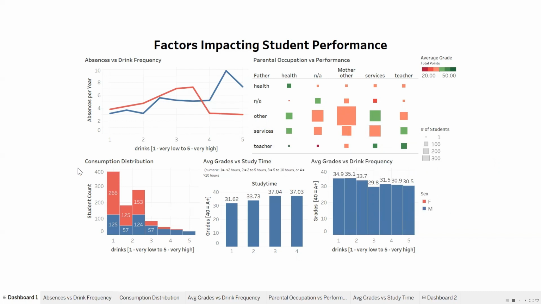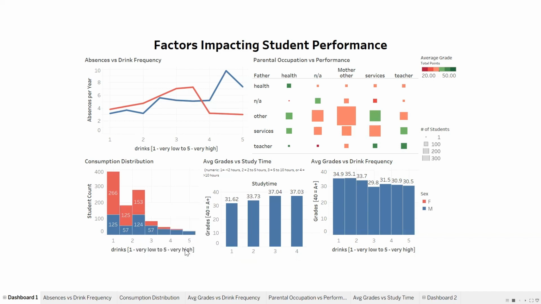My next viz showcases the distribution of the consumption numbers. So over a third of the students report very low amount of drinks, which is the one numeric. And the numbers decrease with a tail going off to the right and a little blip between the low amount of drinking and a moderate amount of drinking, as seen here.